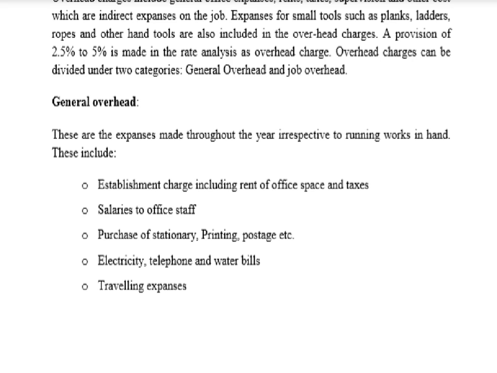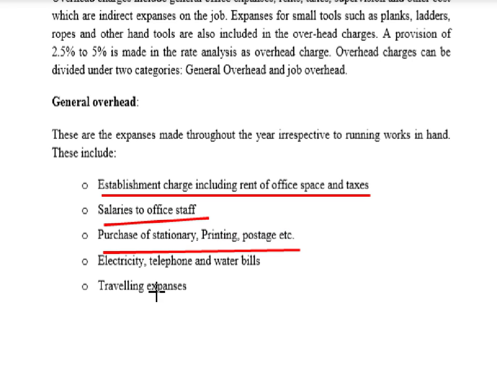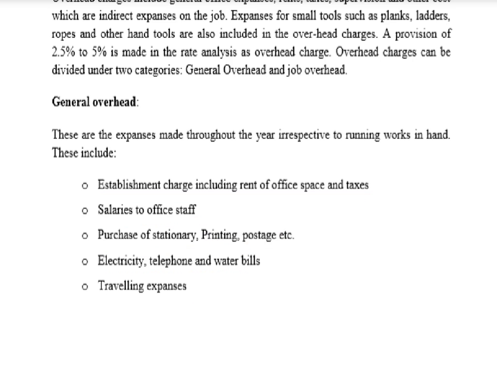They are not stopped. They stopped their work at site, but these continue. So these are the general overhead. General overhead is establishment charges including rent for office space, taxes, salary to the office staff, purchase of stationery, printing, postage, electricity, telephone and water bills, and traveling expenses. These come under the general overhead.